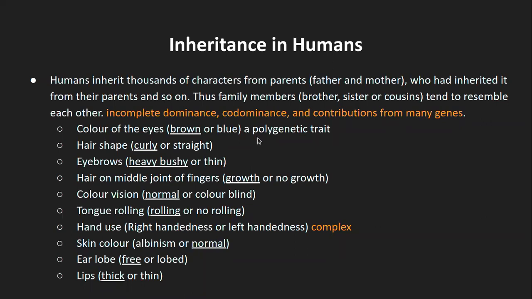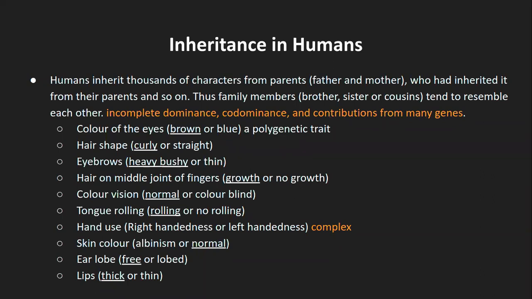For example, there will be a gene which will code for the gray eye, or a gene which will code for the green eye, and that is a polygenetic trait. That means there are multiple genes which will have color of the eye as the phenotype, and that particular color will be shown in the offspring generation, and that is what is a polygenetic trait.